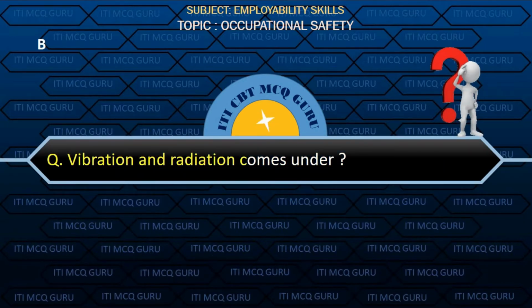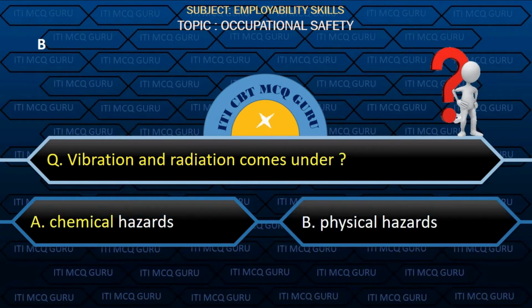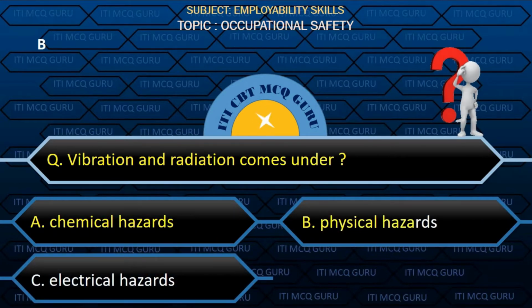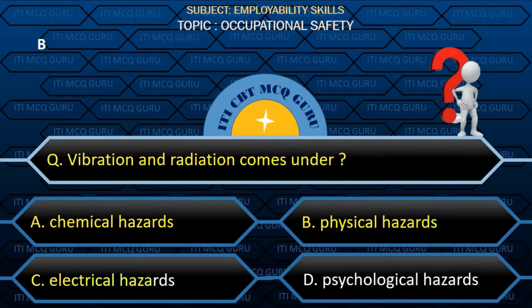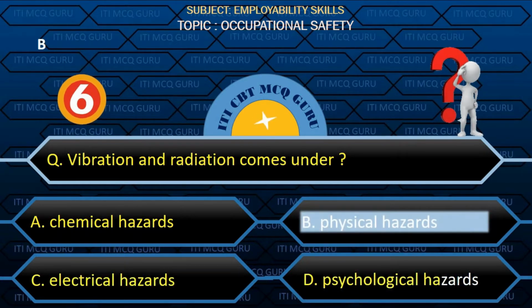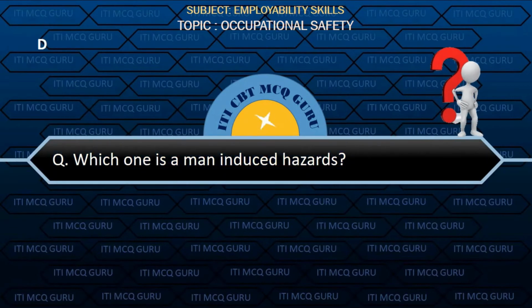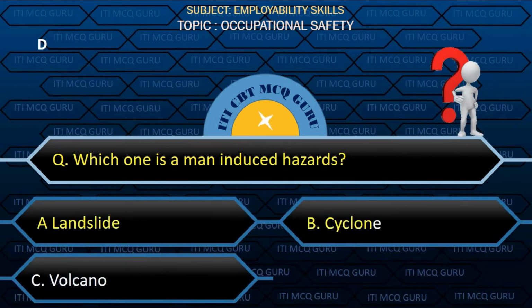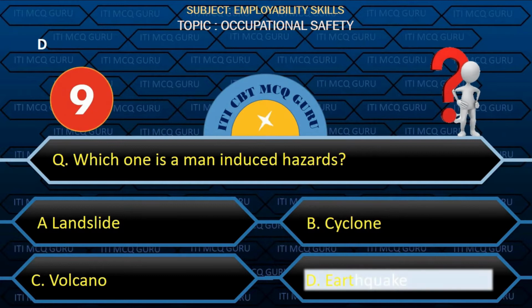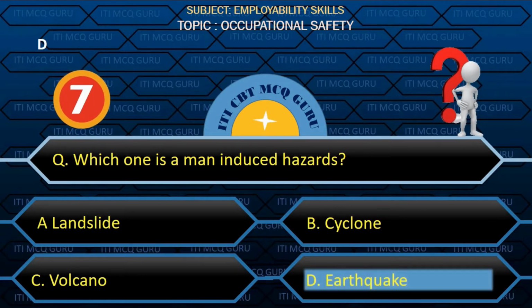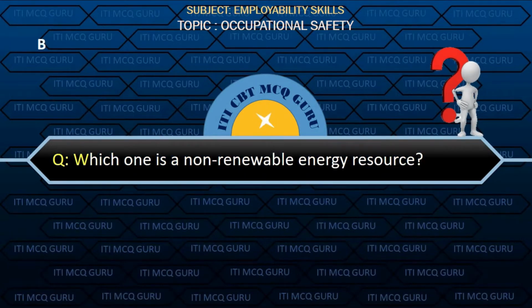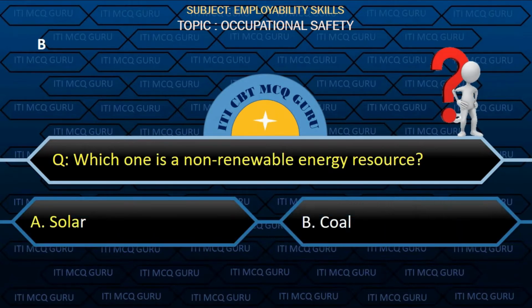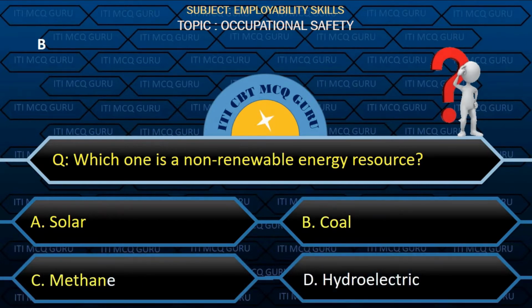Vibration and radiation comes under option B, physical hazard. Which one is a man-induced hazard? Option D, earthquake. Which one is a non-renewable energy resource? Option B, coal.